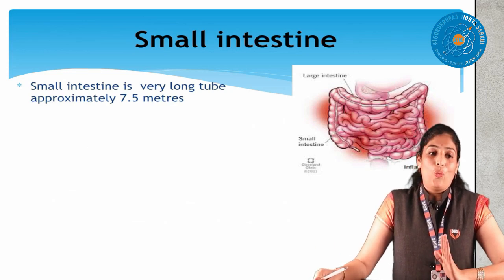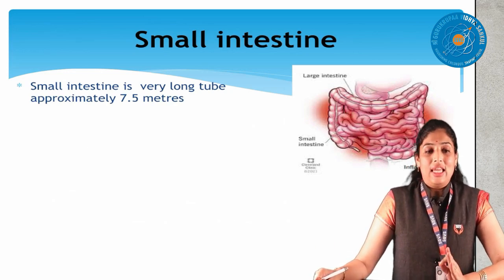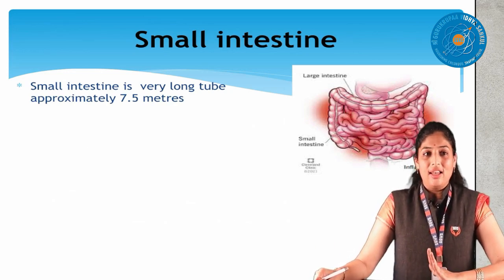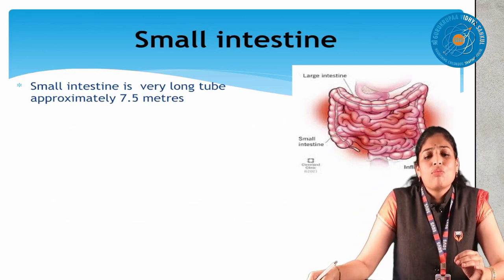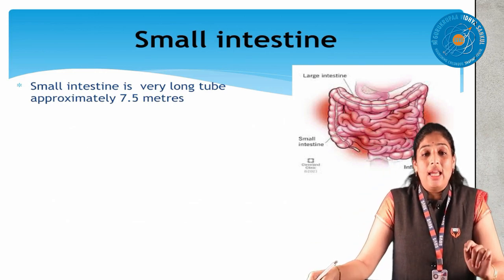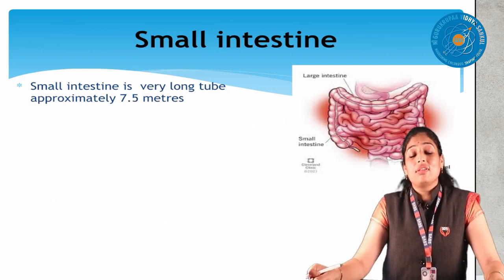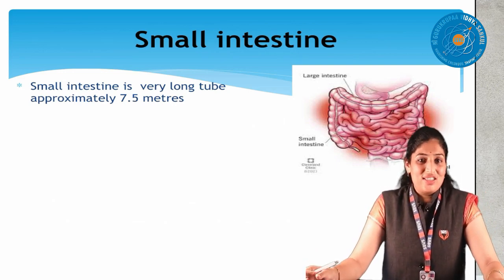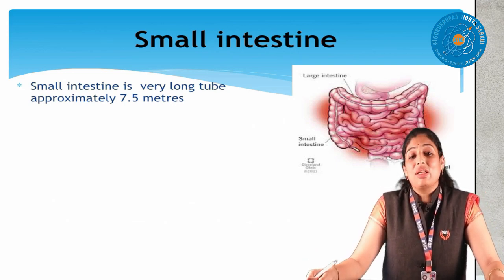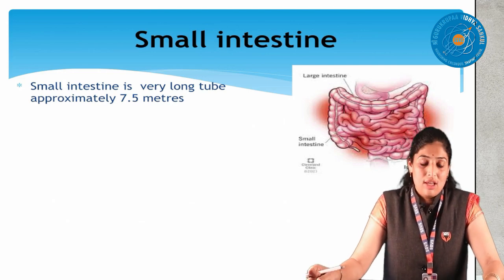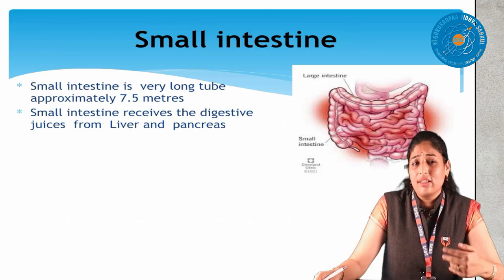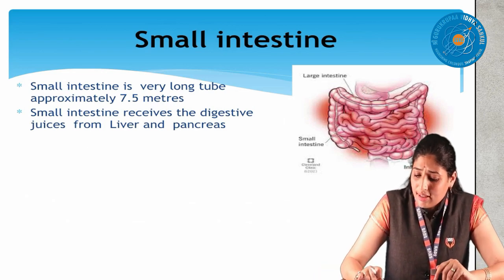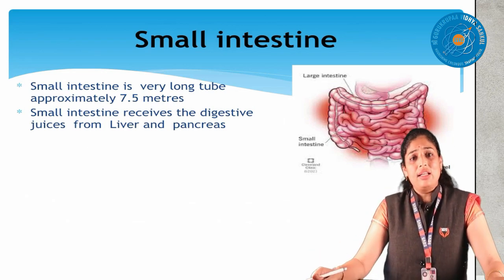Now, in the whole alimentary canal, in the whole system, the very important part is the small intestine. Why is the small intestine the only important part? First I said stomach, but the small intestine is even more important than the stomach. Why, children? See, the small intestine performs two processes. I will tell you later, but now we'll discuss it point by point.